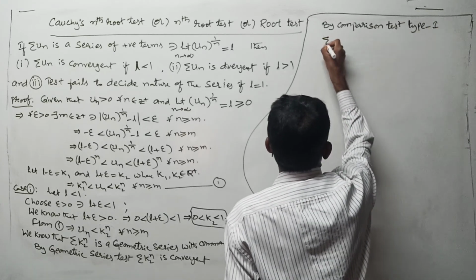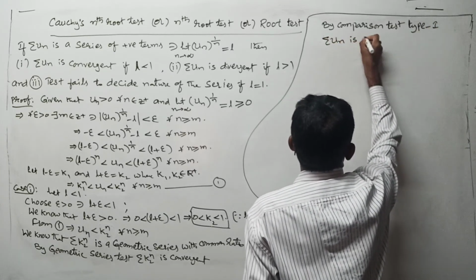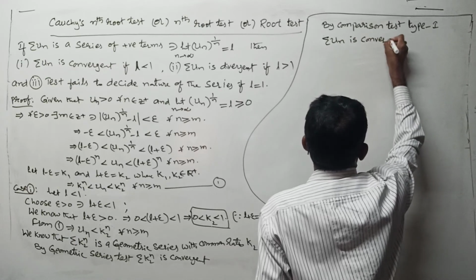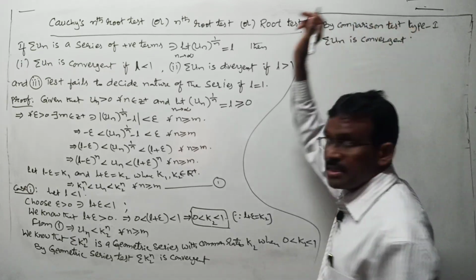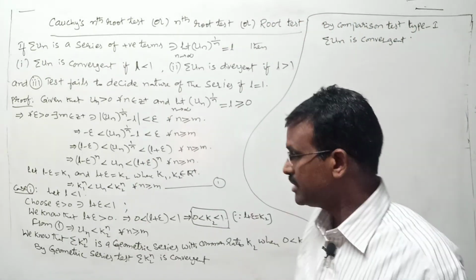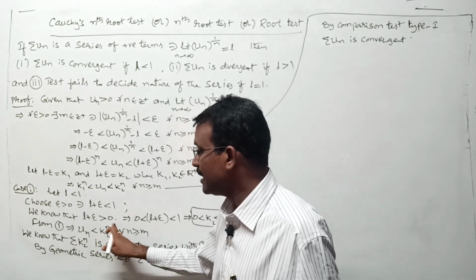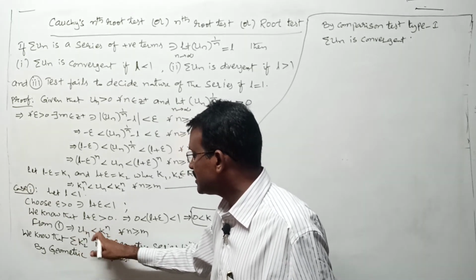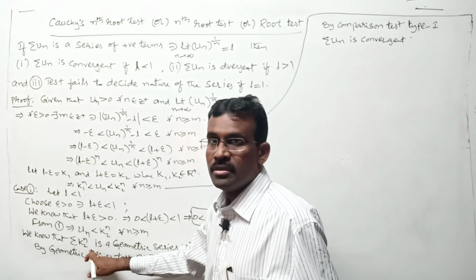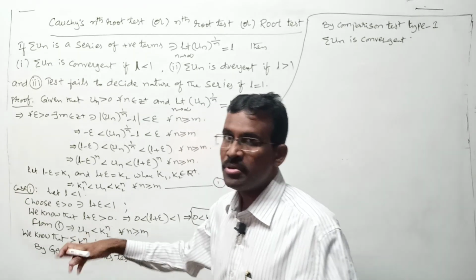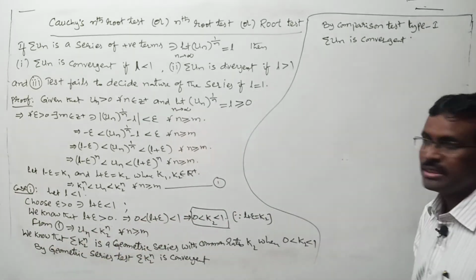By comparison test type 1, sigma un is convergent, because un less than k2 power n, this is in the form of un less than vn, and sigma vn is convergent. Then by comparison test type 1, sigma un is also convergent. Like that we proceed here.